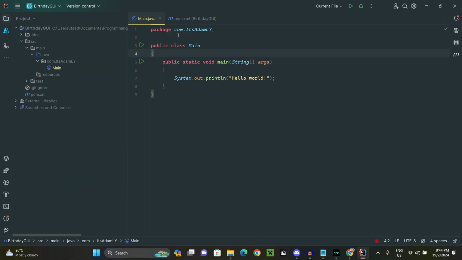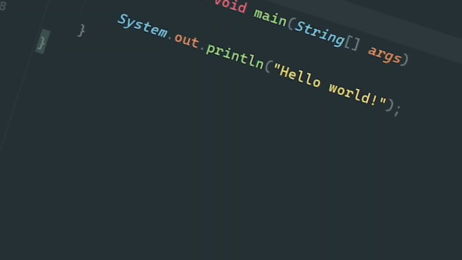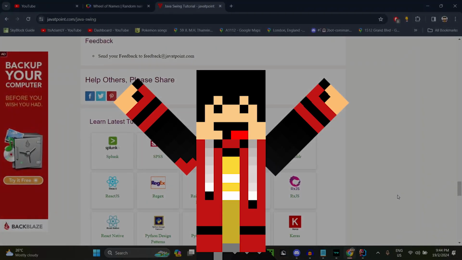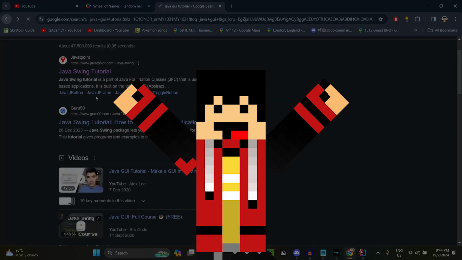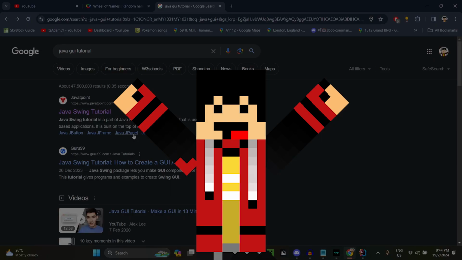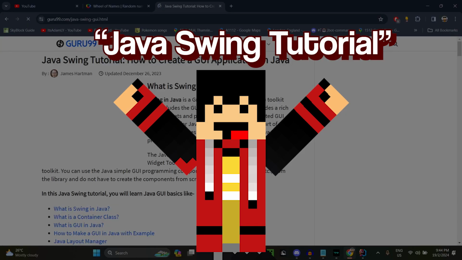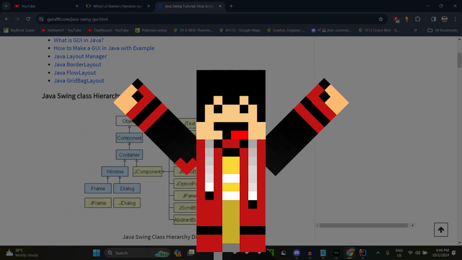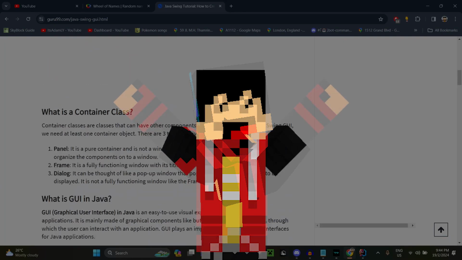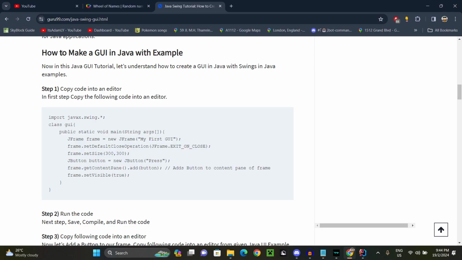But then one issue though is that I don't know how to freaking make a GUI. I am not experienced at all. I haven't done this before at all. So what I did was I literally went straight ahead to Google and I typed in Java GUI tutorial, when the first thing that I saw was Java Swing tutorial, and I was like, maybe Swing is like Java's framework, and here it is. How to make a GUI in Java, for example.